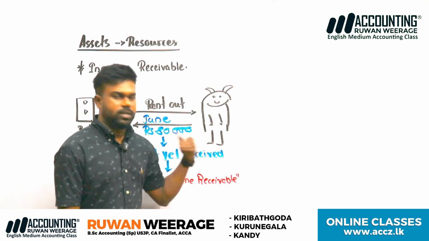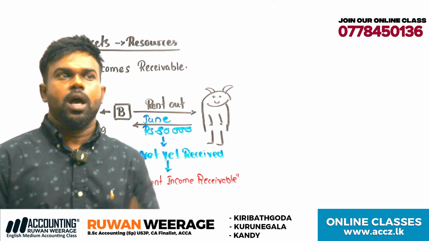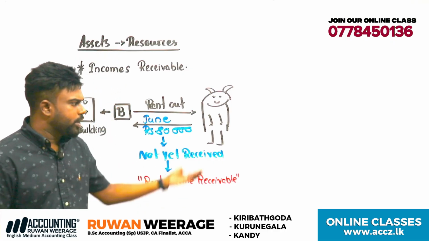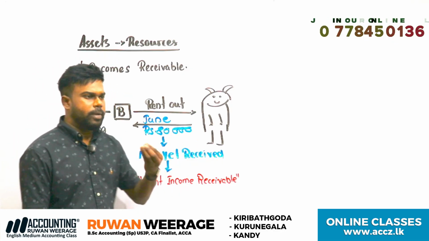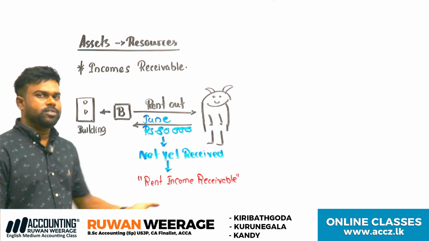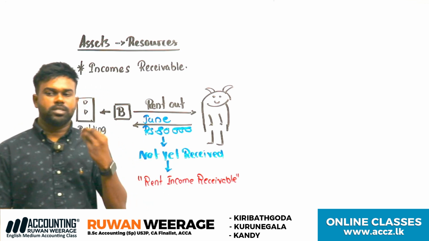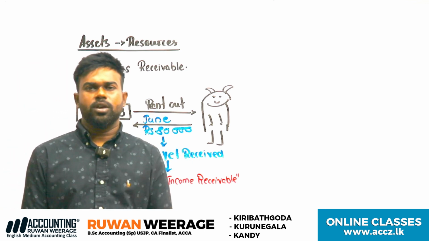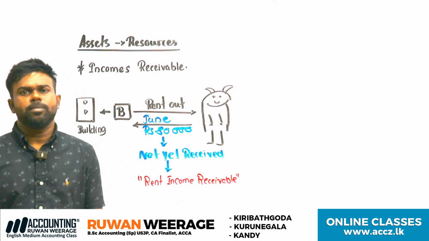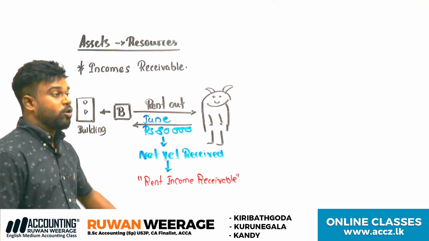The building was provided on rent. That's the past event. Can't you control? You can control. You can ask them to please pay the rent on time, please settle the balance within 1 month, next 2 weeks. What are the future benefits? This 80,000 will be received by the business within the next few days. Therefore, we call it income receivables, right? These are not main incomes.